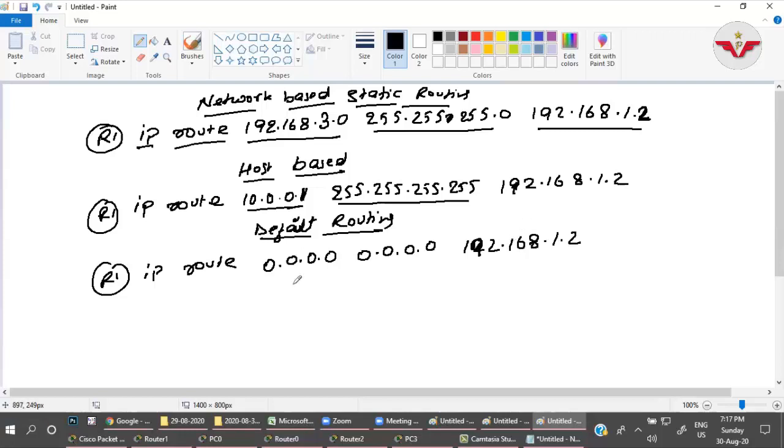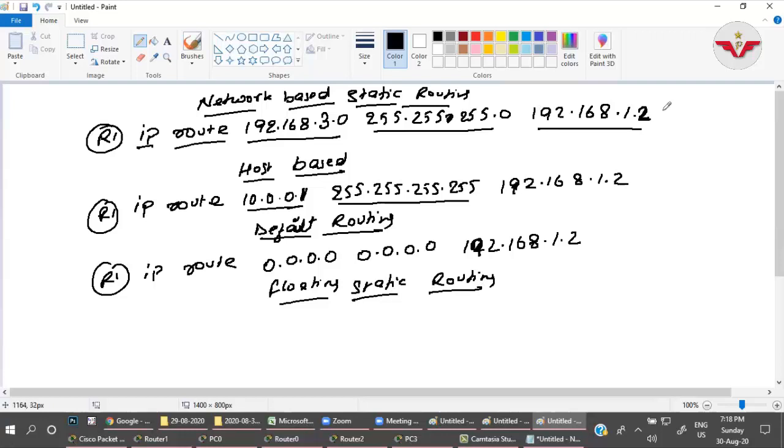Okay, the last one is floating static routing. Now to understand this, let us take an example.